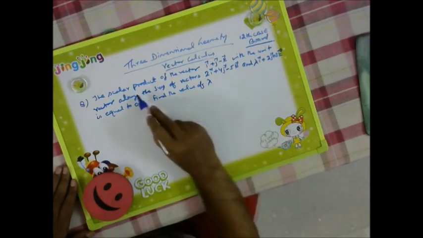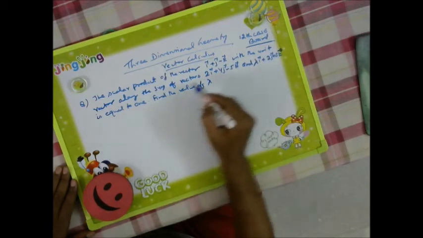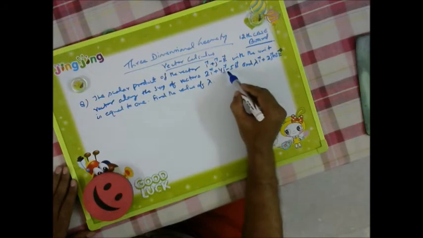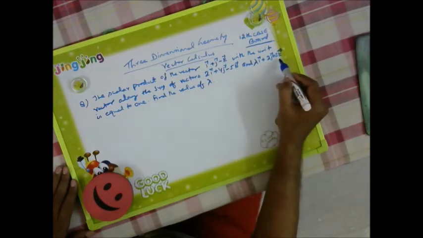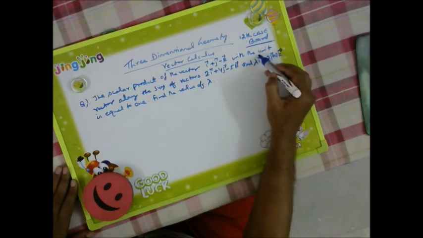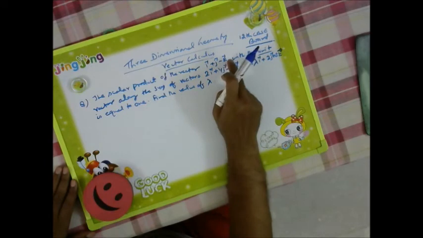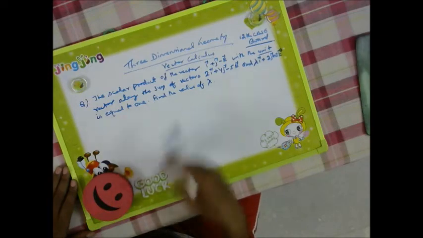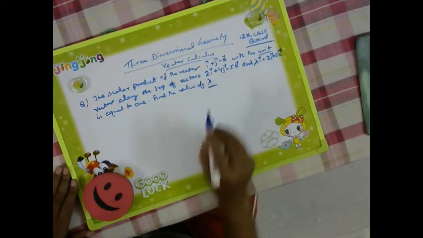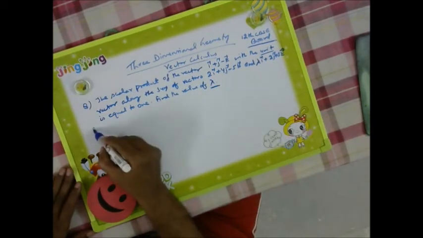So now what is there? The scalar product of the vector, so a vector is given to us, with the unit vector along the sum of vectors 2i plus 4j minus 5k and lambda i plus 2j plus 3k. So we need to find the sum of these two vectors, then find the unit vector from this sum, and then go for the scalar product with i plus j minus k, and that will be equal to 1. Only then will we be able to find the value of lambda. So let us name them first.